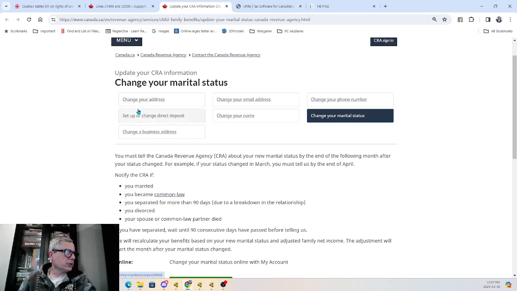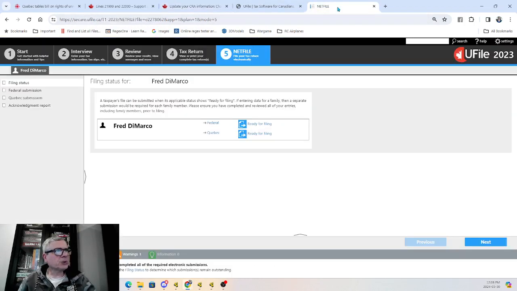The other changes you can do are change your address, phone number, email, your name, which is very difficult to do, set up or change direct deposit, and change a business address. This is where you do it. You cannot do it through your tax return. In fact, if you wait until you try to do your tax return to do any of these changes, it might adversely affect your ability to transmit your return electronically. So I'm going to give you these information links, 1, 2, 3, in the description below.